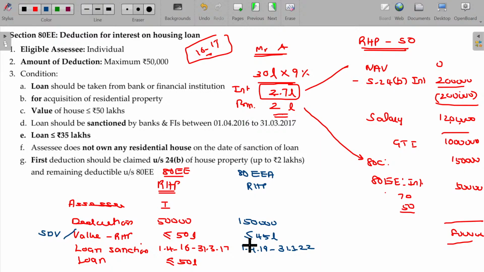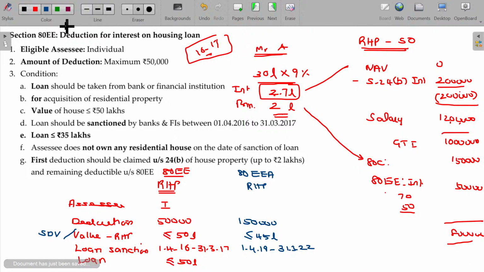So, if you want to claim under section 80EE, the deduction limit is maximum 50. House property fair market value should be less than or equal to 50 lakhs and loan limit is only 35 lakhs. But when it is all about 80EEA, leave the 2 years, thereafter 3 years eligibility is there, 1-4-19 to 31-3-22. Within that period, if the loan is sanctioned, you can enjoy all the benefits. But the deduction will be 1,50,000 and the stamp duty value of the house property should be less than or equal to 45 lakhs. So there is no concern about the loan level. Whatever the level of loan may be, it's not a problem here. You can even borrow 40 lakhs. Is it clear?